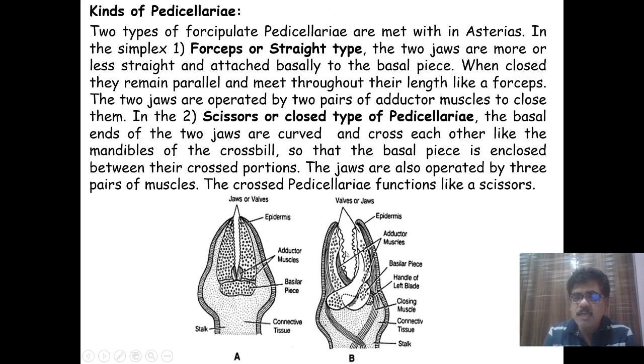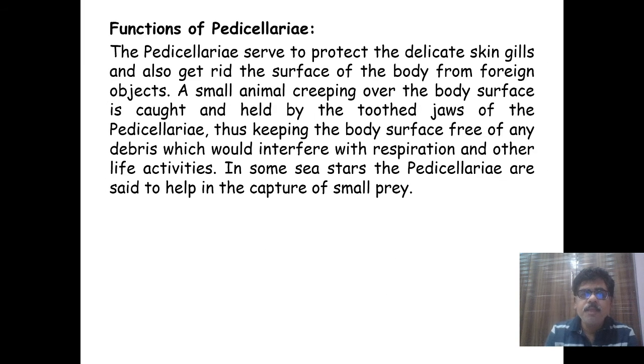The jaws are also operated by three pairs of muscles, and this crossed pedicellaria functions like scissors, and therefore it is called the scissor type or cross type of pedicellaria.